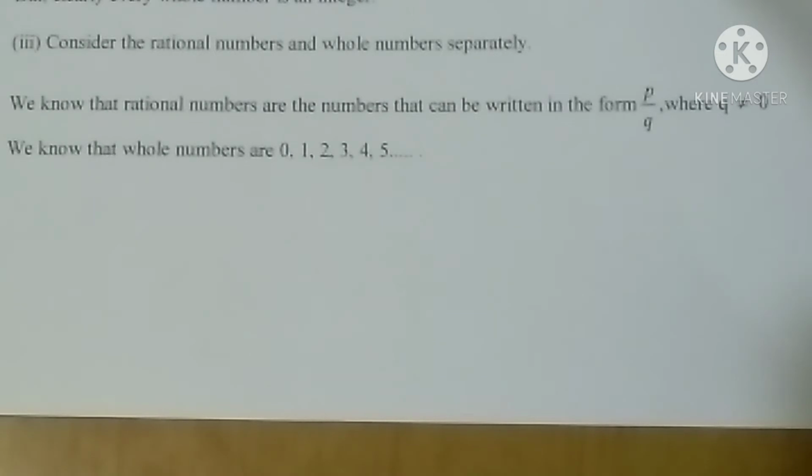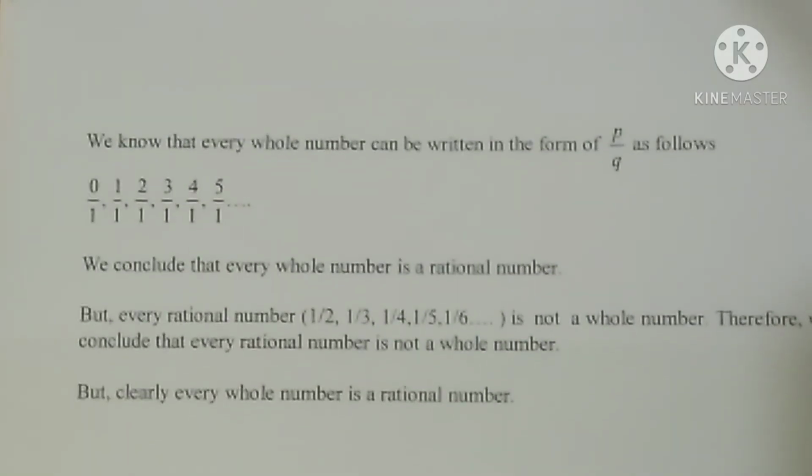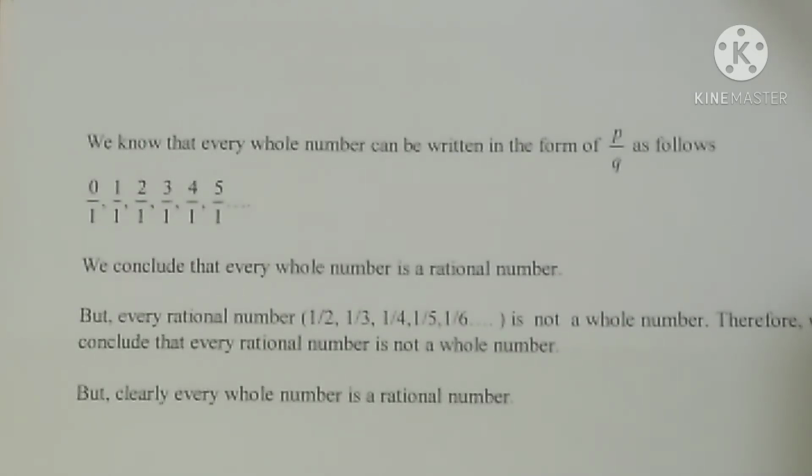We know that rational numbers are of the form P by Q. All whole numbers can be expressed in the form P by Q, that is 0 by 1, 1 by 1, 2 by 1. So every whole number is a rational number. Now let us see the reverse statement: what about rational numbers? Rational numbers like 1 by 2, 1 by 3, 1 by 4, 1 by 5, 1 by 6 are not whole numbers. Therefore we can conclude that every rational number is not a whole number. So clearly every whole number is a rational number, but every rational number is not a whole number. So the statement is false.